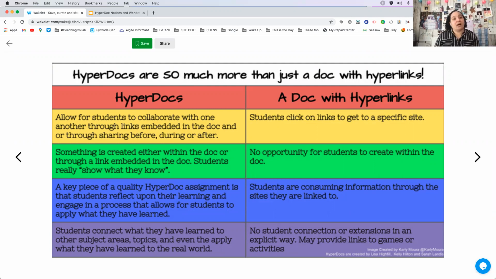But the big part of that HyperDoc is then you want students to be able to create. And you want them to be able to create some type of, I don't know, if they're writing a song, or maybe they're going to a place where they're going to go look at more primary sources, pull from those sources to then say, hey, this also supports what I'm also learning. But there has to be some form of creating.